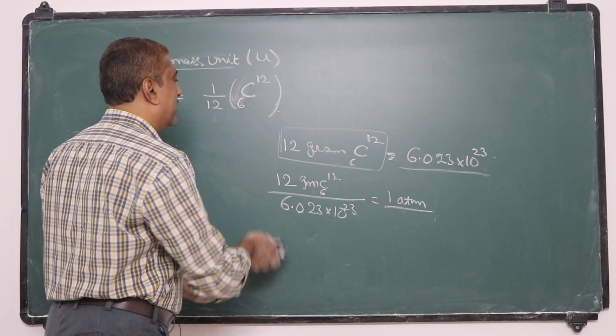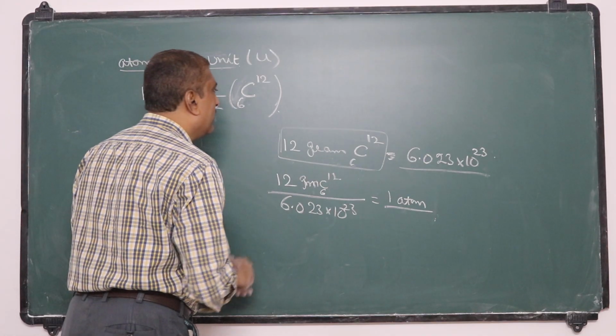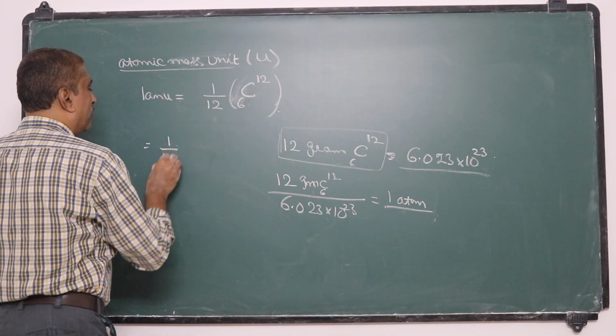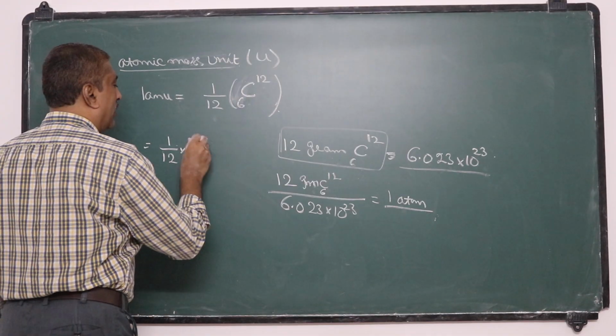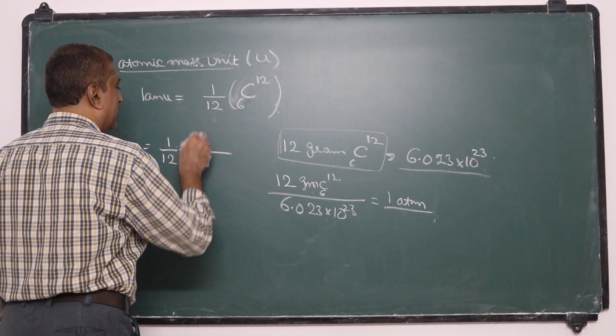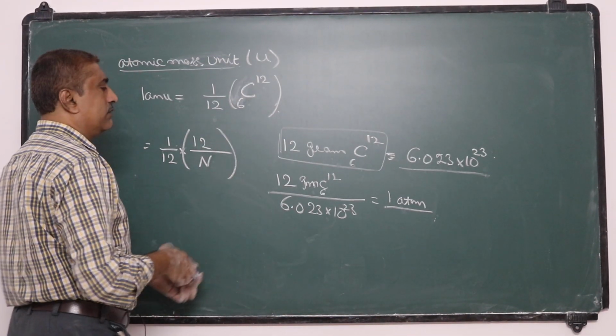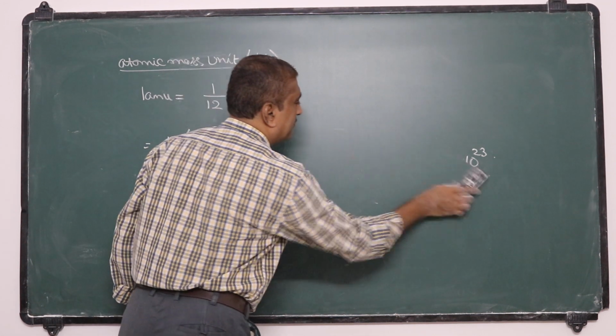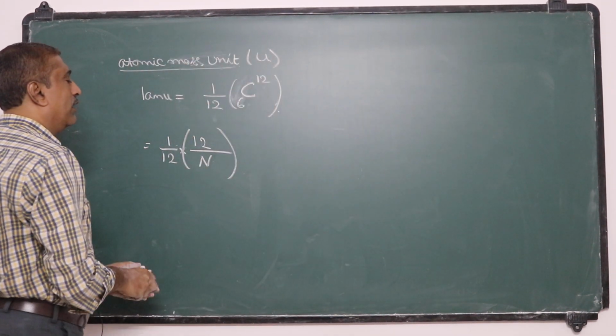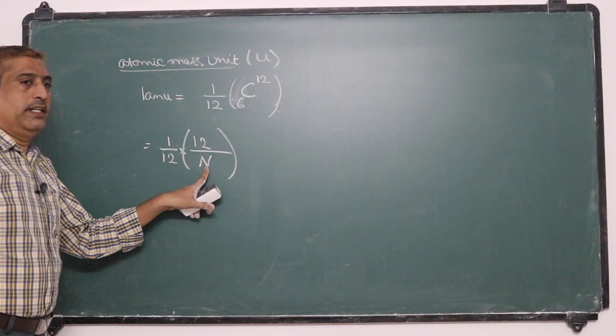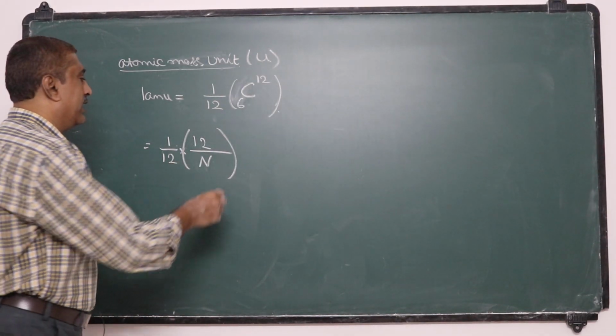So we can write like this: 1/12 into 12 gram divided by N. This we get in gram. Now if you take this in kg, then we directly write like this.